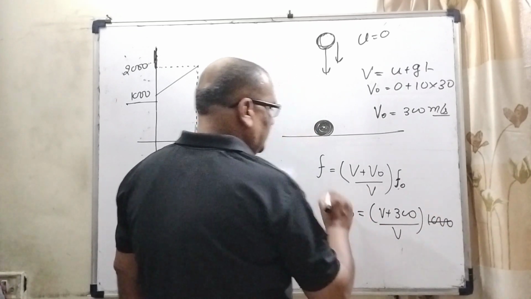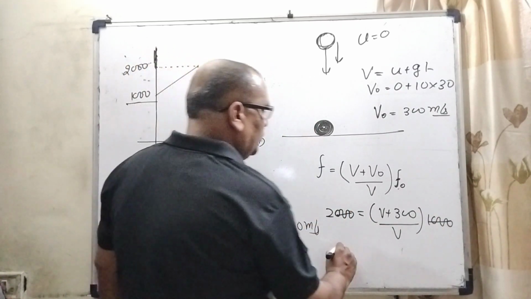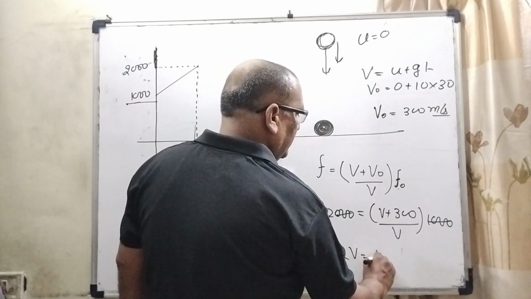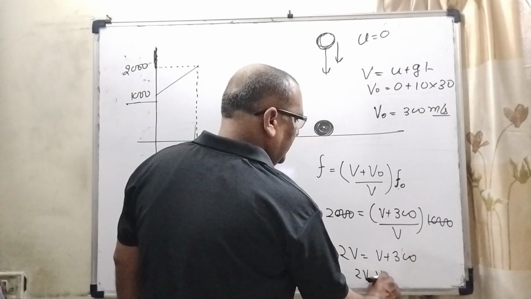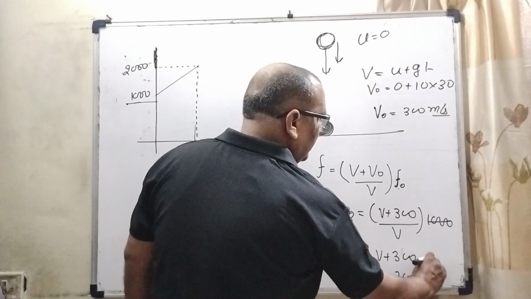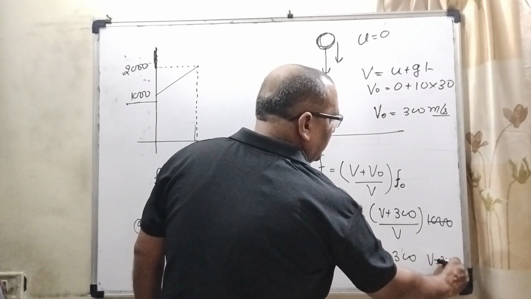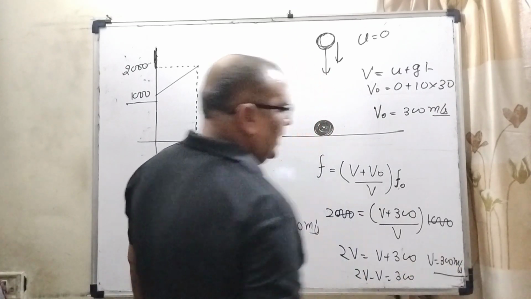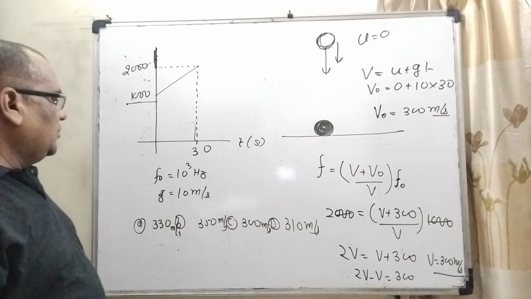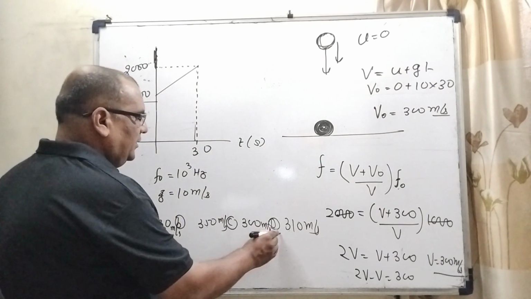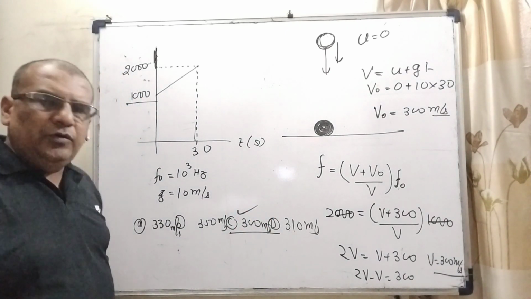Here 1000 cancels out, then 2v equal to v plus 300. Then 2v minus v is equal to 300. Then v equal to 300 meter per second. That is the speed of sound. Okay, so here the correct option is C. I hope you understood this question.